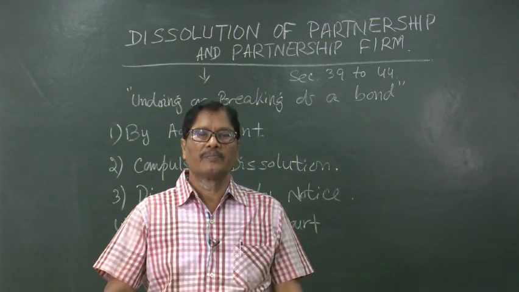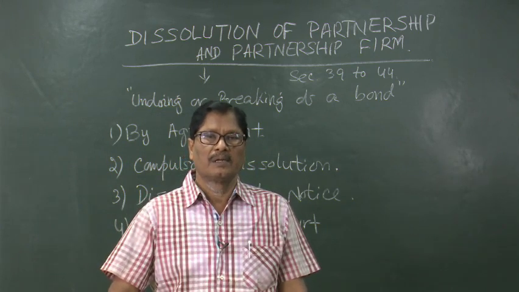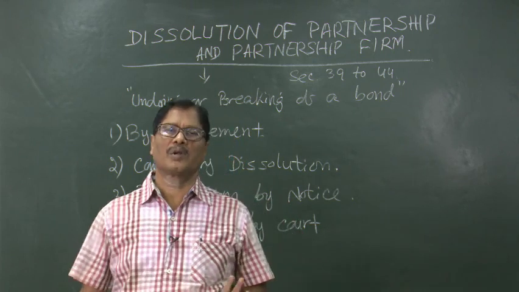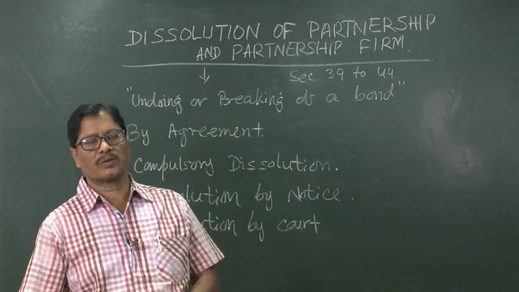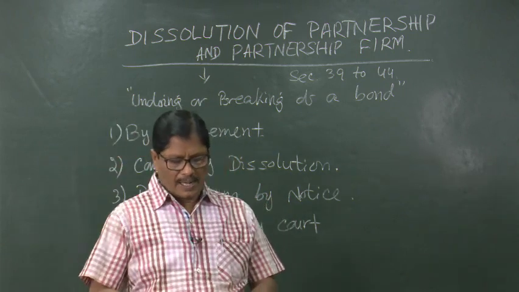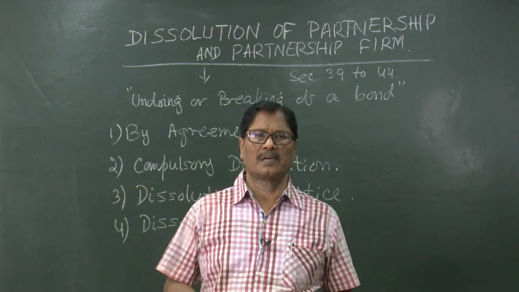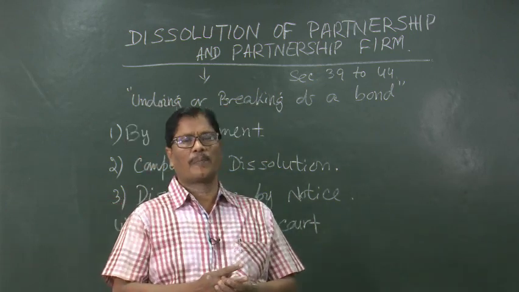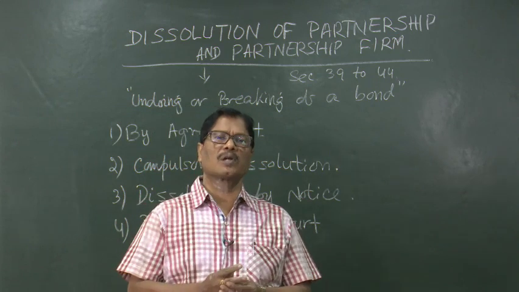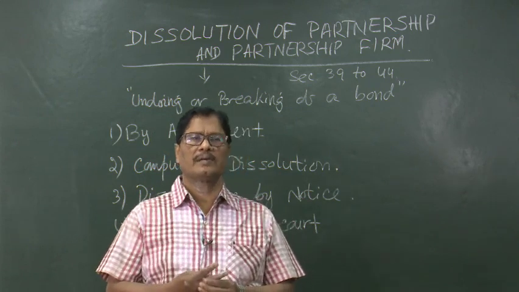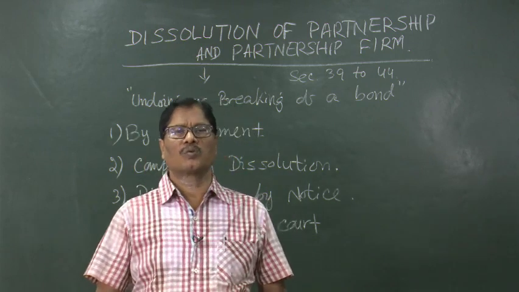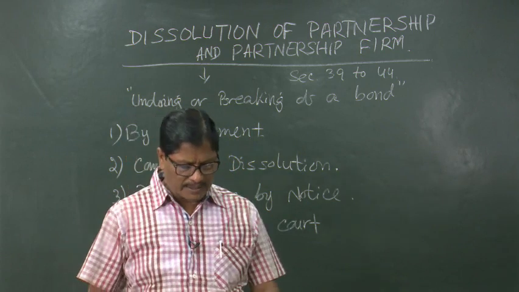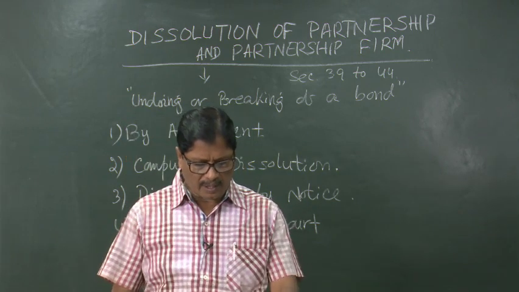Then lastly, when the business cannot run without loss, if the business runs, there will be loss and more loss. In that case also you can go to the court of law. And besides these facts, if on any other ground a partner goes to the court of law and the court is satisfied that there is reason to dissolve the firm, it can order so. So, this is regarding dissolution of different types.